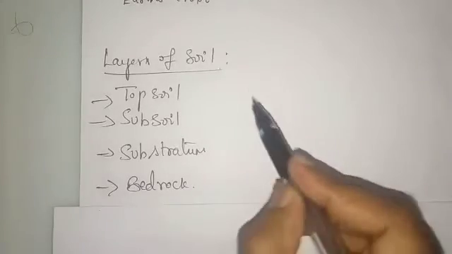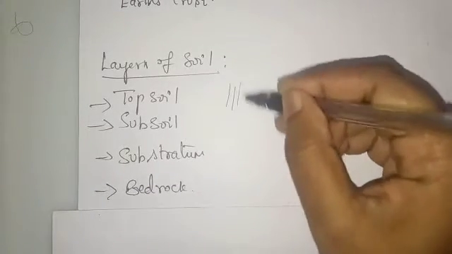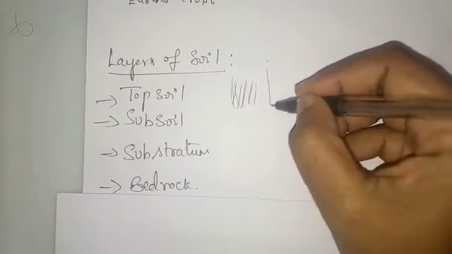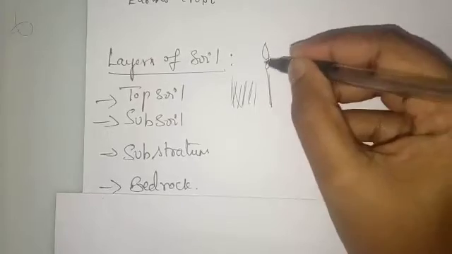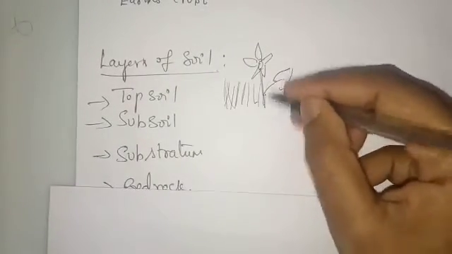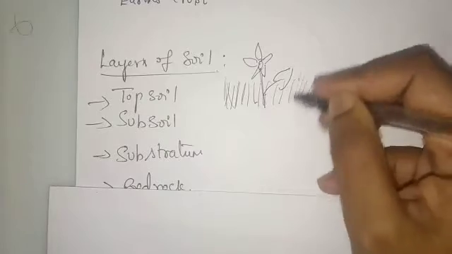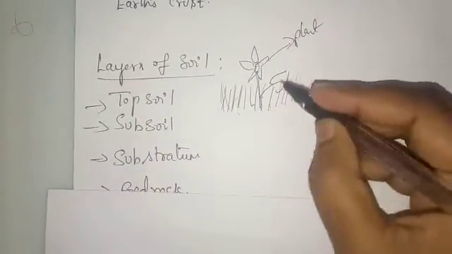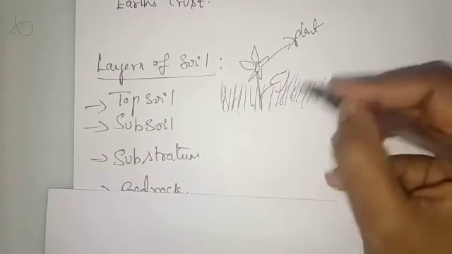For example, at the topsoil, we have grass roots, okay, and one plant as well. You think like a flower plant. So this is the topsoil which I am telling. This is a grass. This is a plant. This is a grass part.